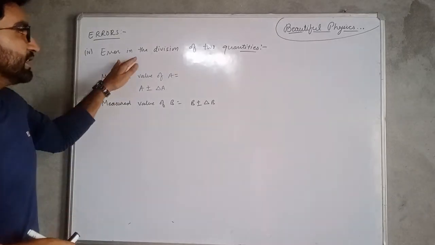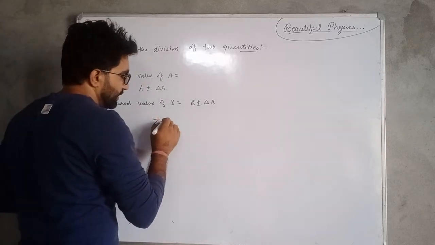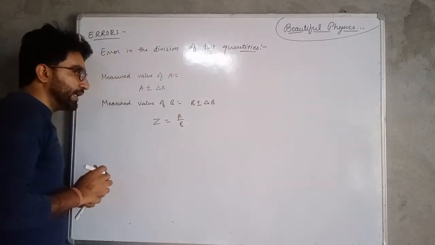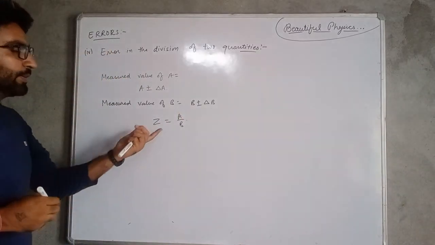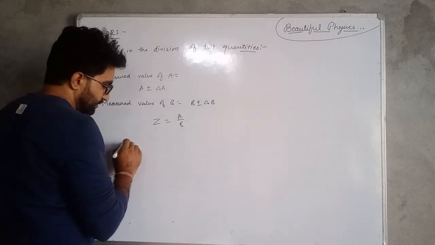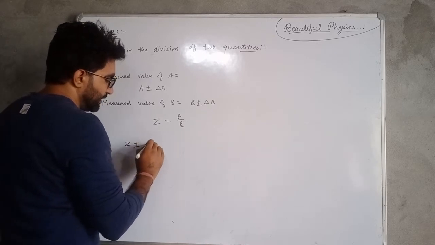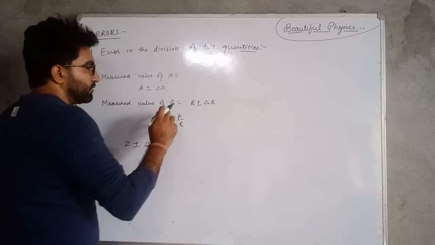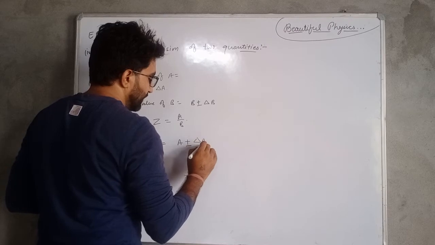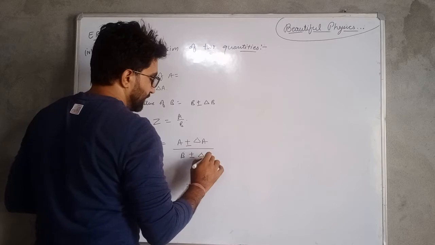Next one is error in the division of two quantities. Let's again suppose that we have a quantity which is measured as Z equals A by B. Then we have to find out the value of delta Z by Z in the measurement of Z, and it will be equal to, let us represent it as, the measurement of Z is Z plus delta Z, and it is equal to A plus minus delta A divided by B plus minus delta B.